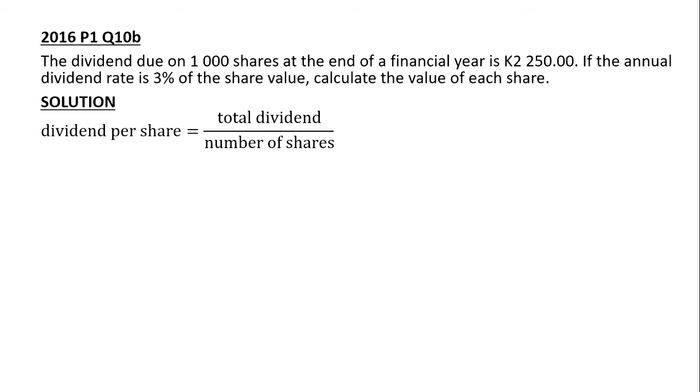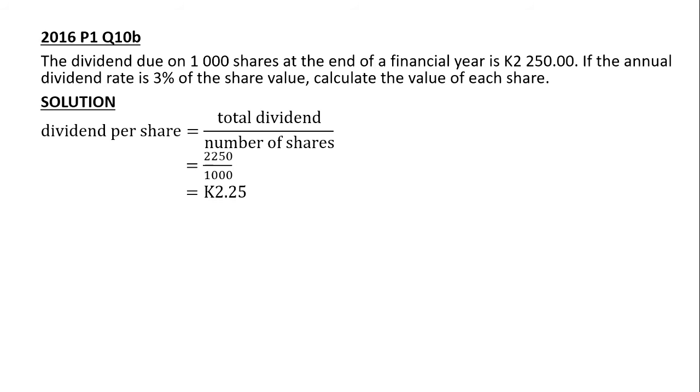Dividend per share is equal to total dividend over number of shares. Where there's total dividend, we'll replace 2,250. Where there's number of shares, we'll replace the 1,000. 2,250 divided by 1,000 is giving us 2 kwacha 25 ngwe.